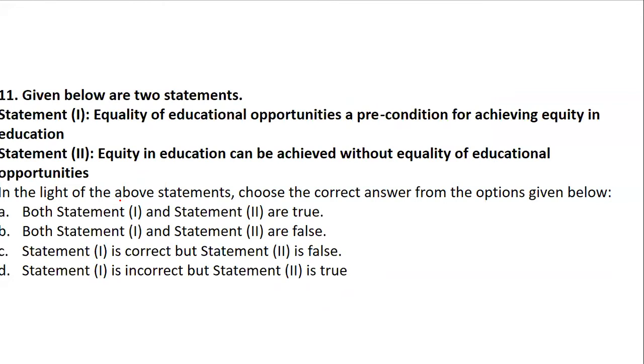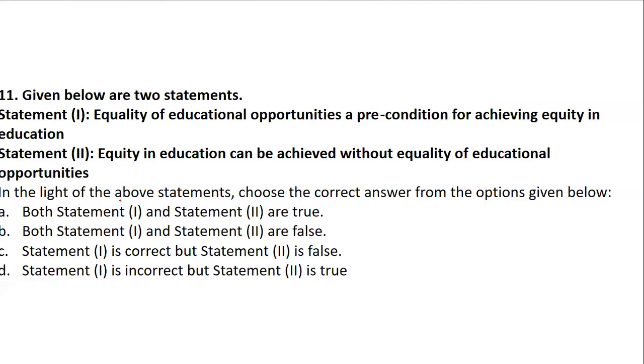What they're saying is that in order to achieve equity in education, educational opportunities should be equally given to everyone, and it is one of the preconditions. Statement 2 says that equity in education can be achieved without equality of educational opportunities.